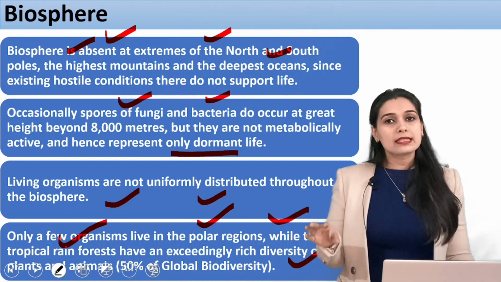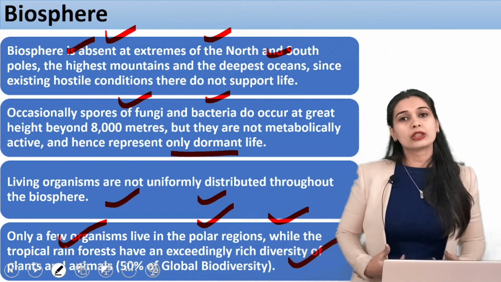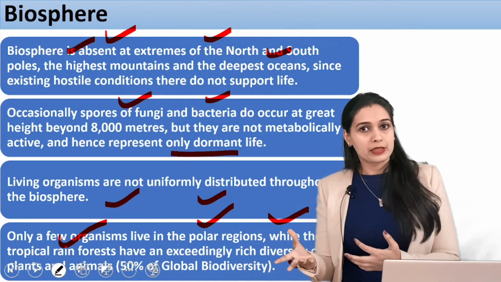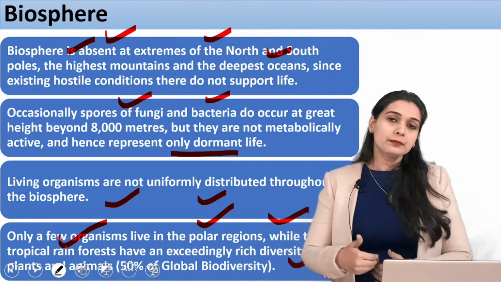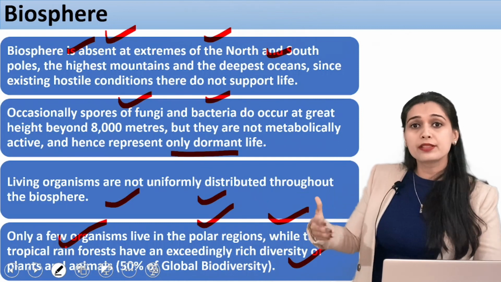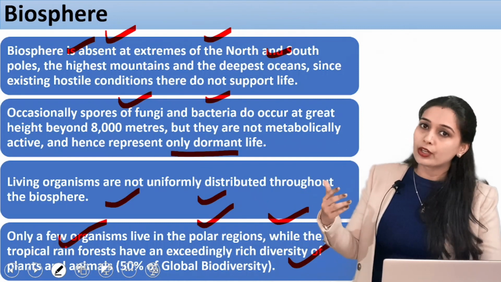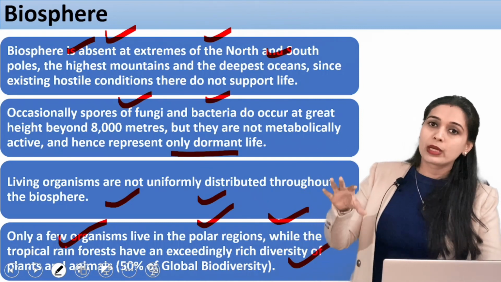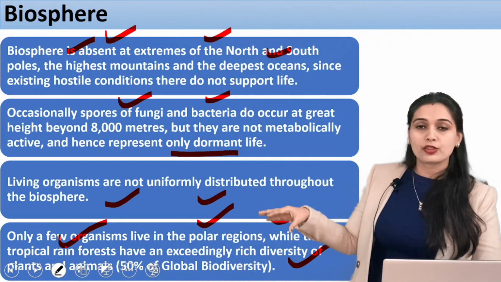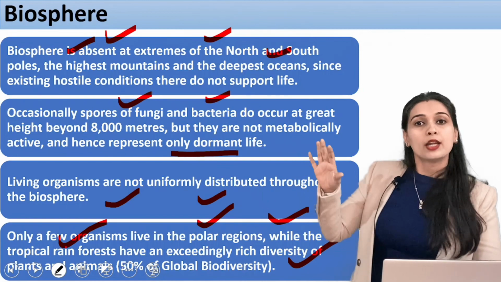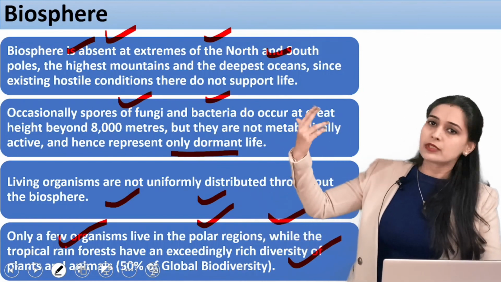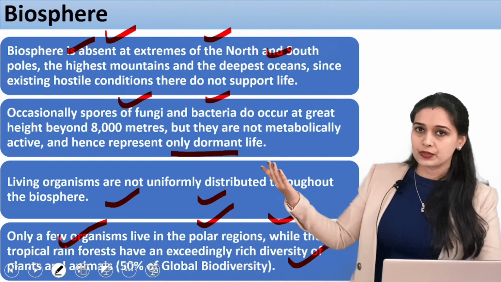So this is how we understand that if we are talking about life on earth, then we are talking about the biosphere. If we are talking about this life on earth, is it uniformly distributed on the earth? No, it is not uniformly distributed. So what are the areas where you have the maximum of this biodiversity or the presence of life? That is your tropical rainforest. And where you have the minimum is towards the polar regions, the colder regions.